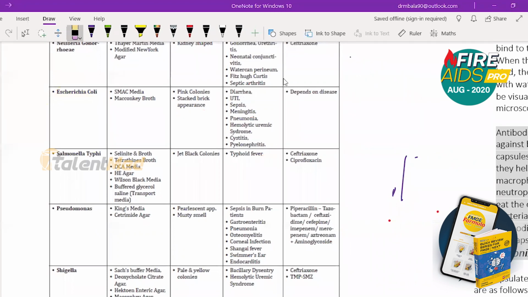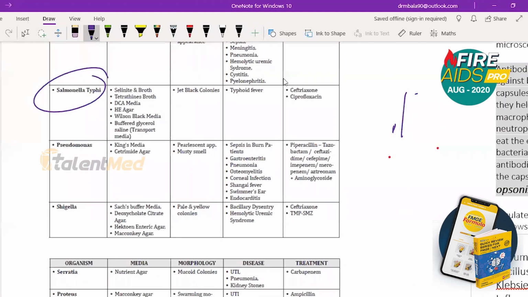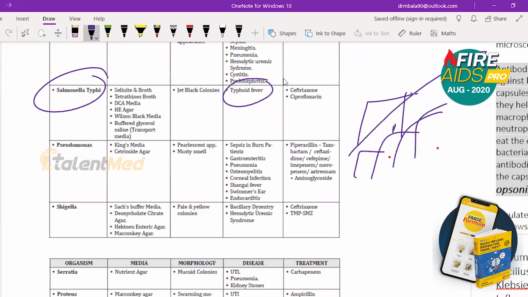Okay. So we will go to the next one. That is Salmonella typhi. Salmonella typhi causes typhoid fever. The first point you have to remember is stepladder pattern fever. The fever will keep on spiking, like you're going in steps. Step ladder pattern fever.